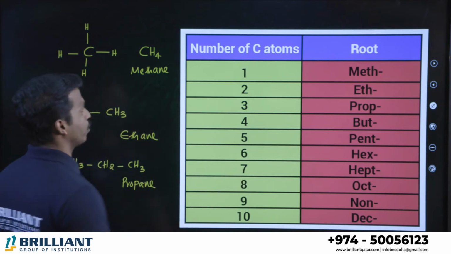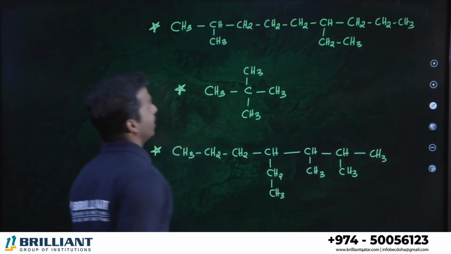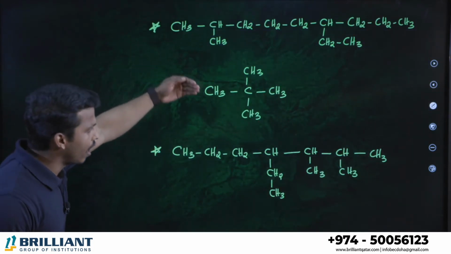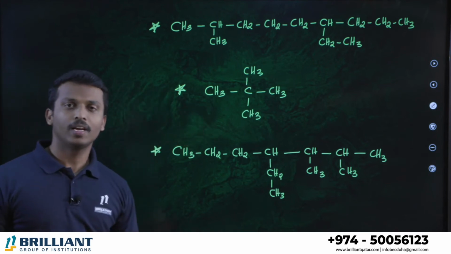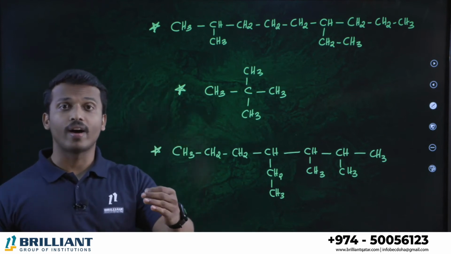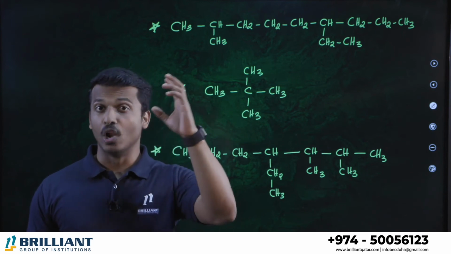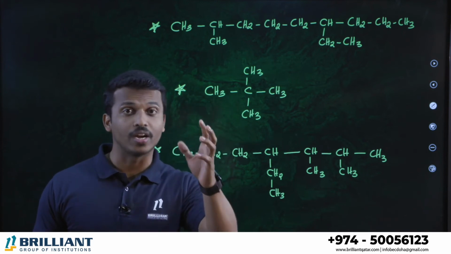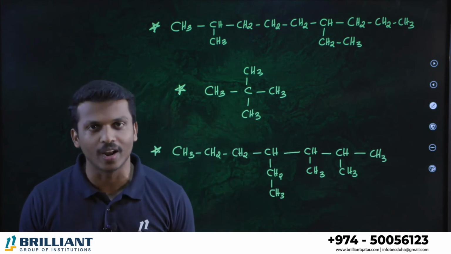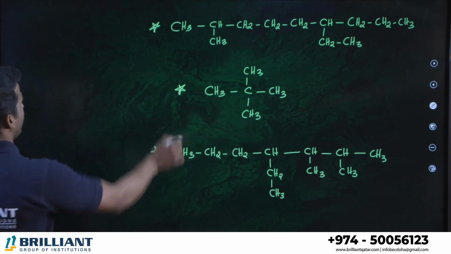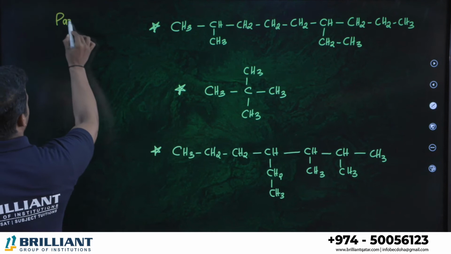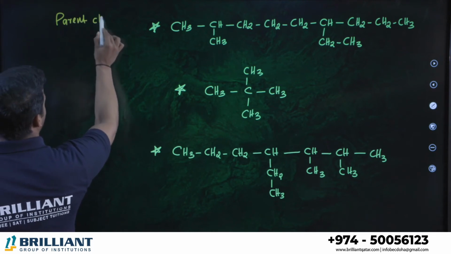Clear? Now I am going to discuss one of the concepts. Here you can see so many alkane chains. Here the question is to identify the parent chain. I told you parent chain means the longest chain. The longest continuous carbon chain is called what? Parent chain. Here we are going to identify which is the parent